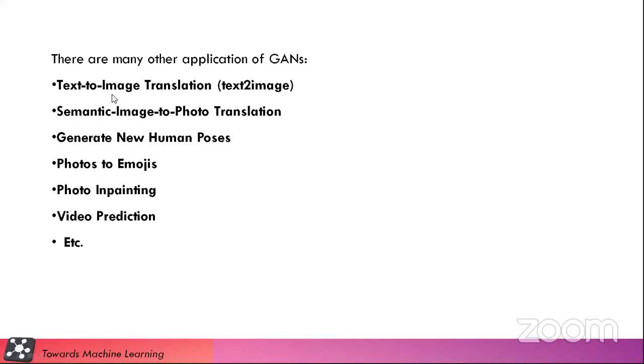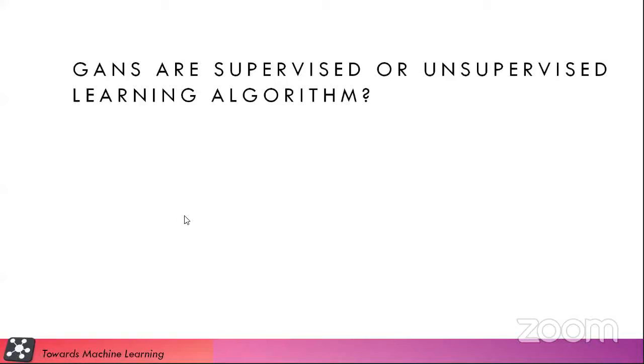So there are many other applications: text to image translation, semantic image to photo translation, generate new human poses, photos to emojis. You can convert photo to emojis, emojis to photos, photo inpainting, video prediction, etc.